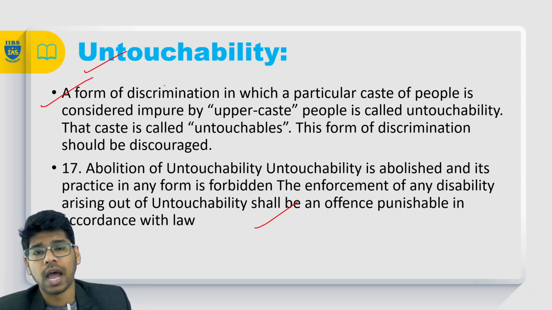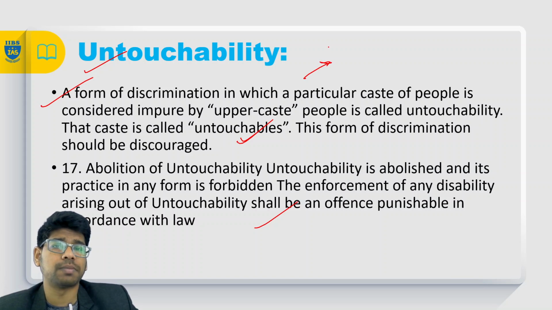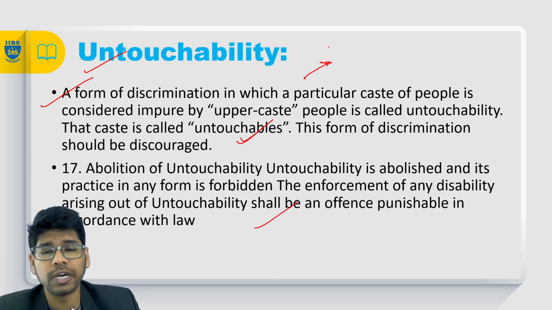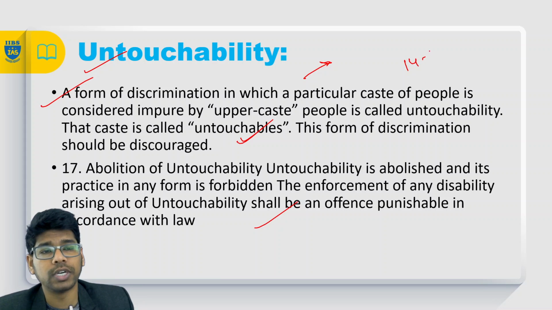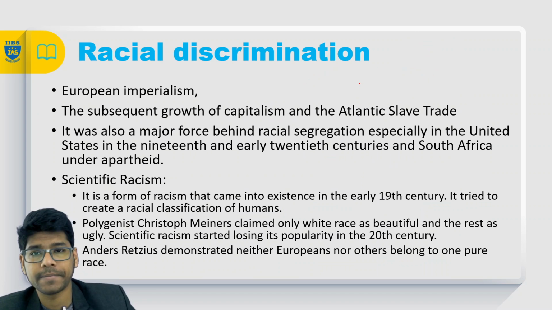So this is untouchability, which says that the upper caste people are pure and the lower caste are impure, so that's why you cannot touch them. Untouchability in any form is a crime as per Article 17, the fundamental rights. The right to equality is from Article 14 to 18. And next one, racial discrimination.